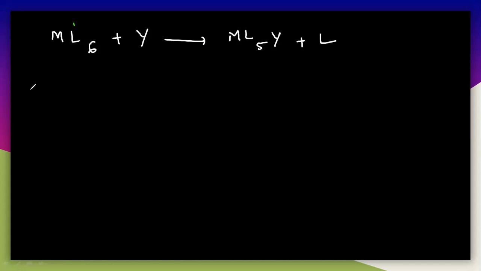In step one, ML6 dissociates, and you get the product ML5 plus L.